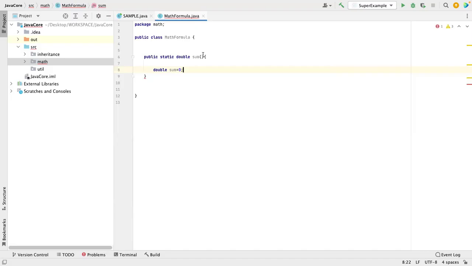Now this will sum or add. Let me make it add. So what will add do? Whatever values are passed, it will add and return back to you. So I am making it double here.